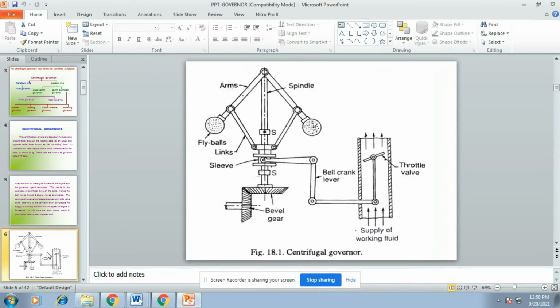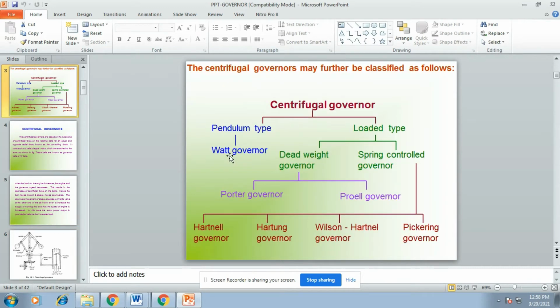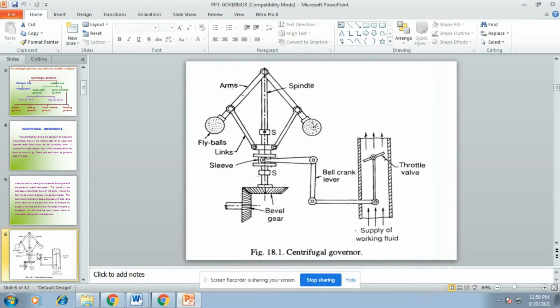First we are going to discuss the first type of governor, that is watt governor. Here in the classification we can see the watt governor. This is one type of pendulum governor. This is the setup of watt governor. It's also one type of centrifugal governor.